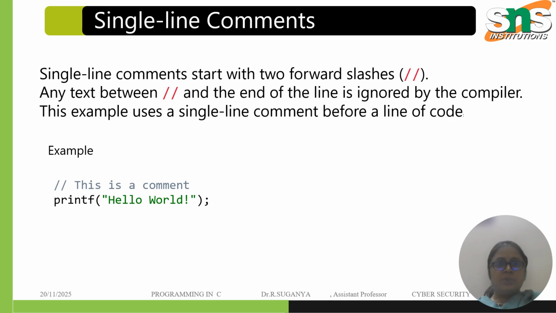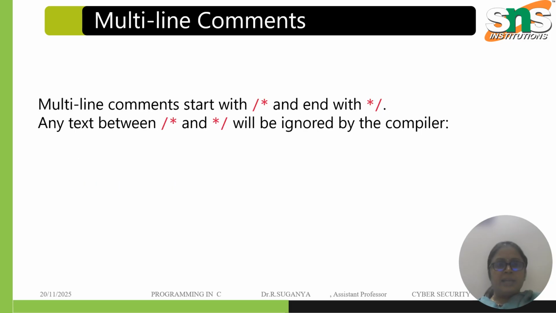So here we have, this is a single comment. Any text which is followed by the slashes is a comment. Then printf, and within the double quotations we have the statement followed by a semicolon. Okay, and next are multiple line comments.